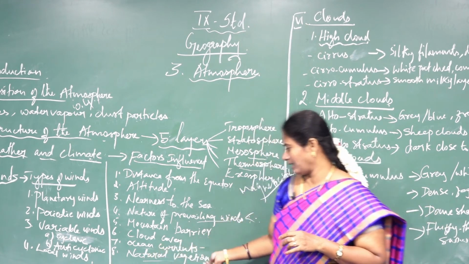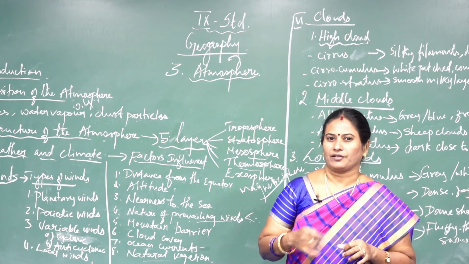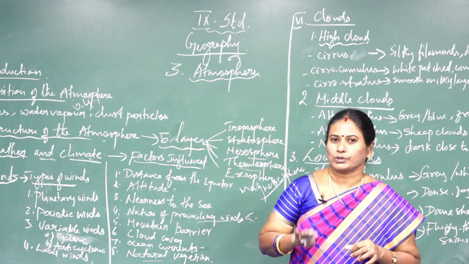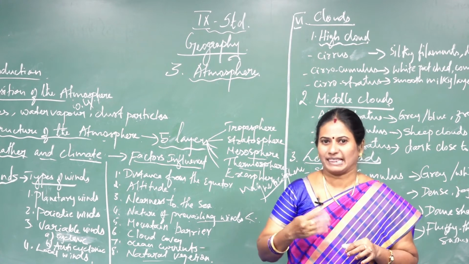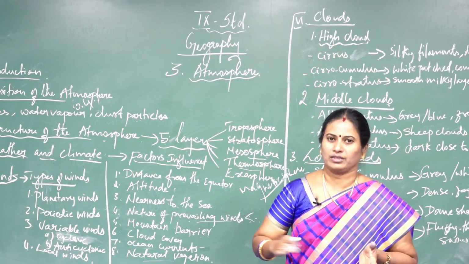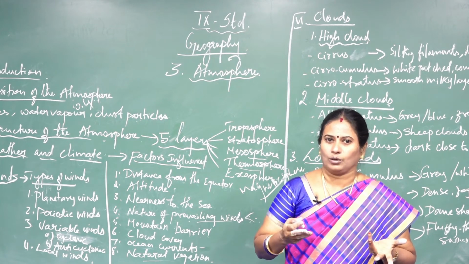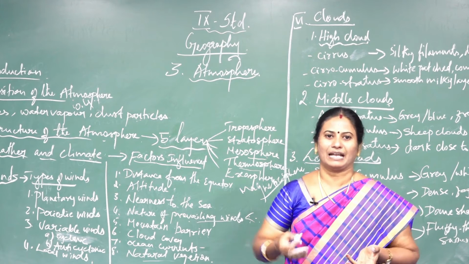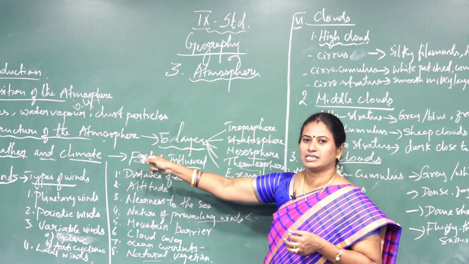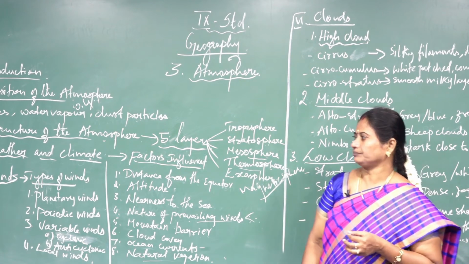Next, the last one I am going to explain is natural vegetation. The trees release water vapor to the air and make it cool. So in the forested areas, where trees are found in maximum, the temperature will usually be less throughout the year than in the non-forested areas, where there are not many trees, so automatically the temperature will be more. These are the factors that influence weather and climate. Now I will explain all 8 types of factors.